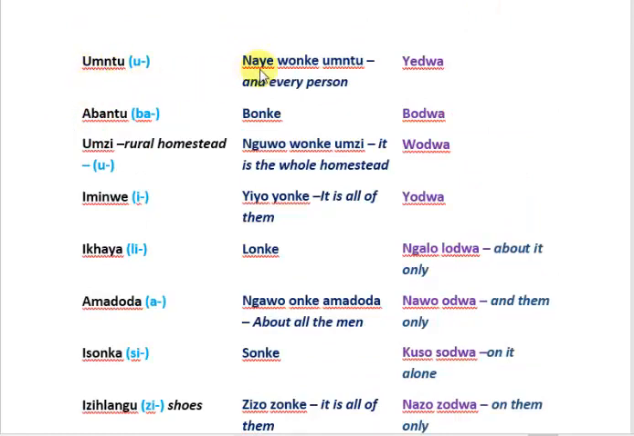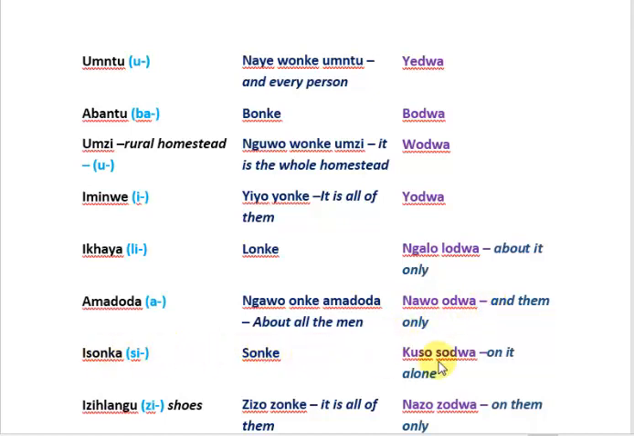Umntu, the person. Naye, wonke umntu, and him. It can be the whole person, but this is a Xhosa expression for wonke umntu, meaning every person. Let's go to iminwe, fingers. Yiyo yonke, it is all of them. Let us go to amadoda, men. Ngawo, about them. Onke amadoda, all the men. Nawo, odwa, and them only.